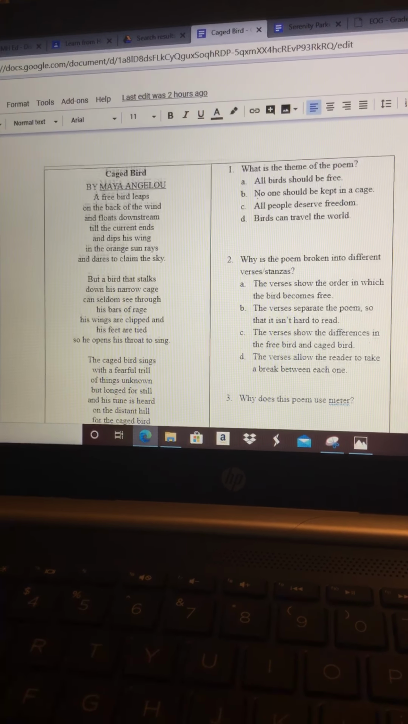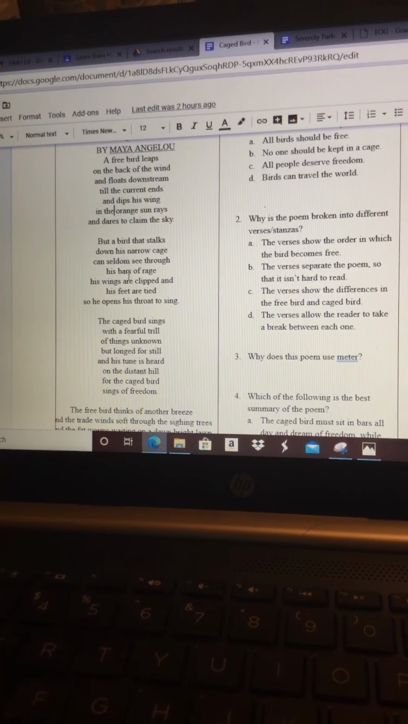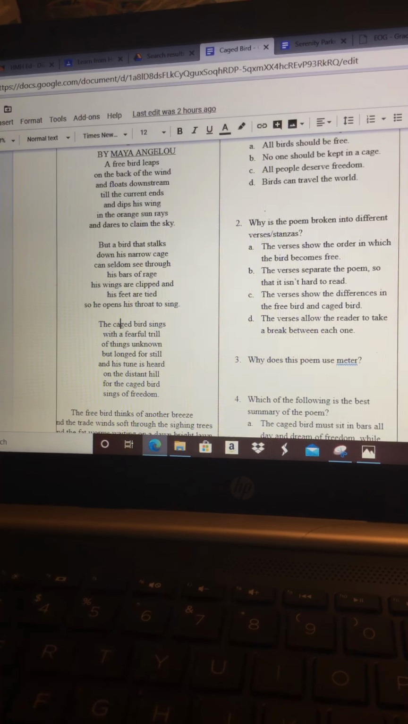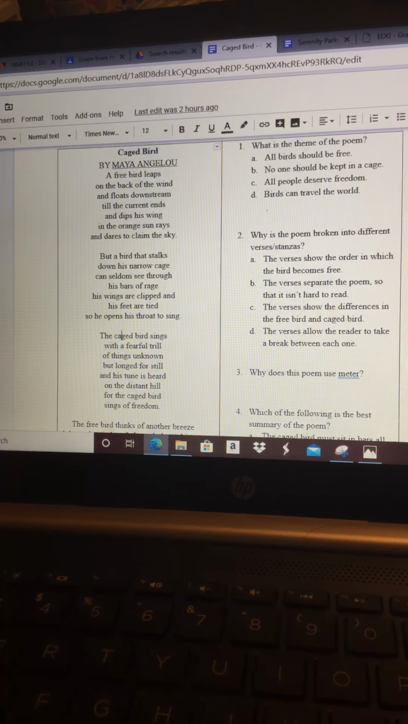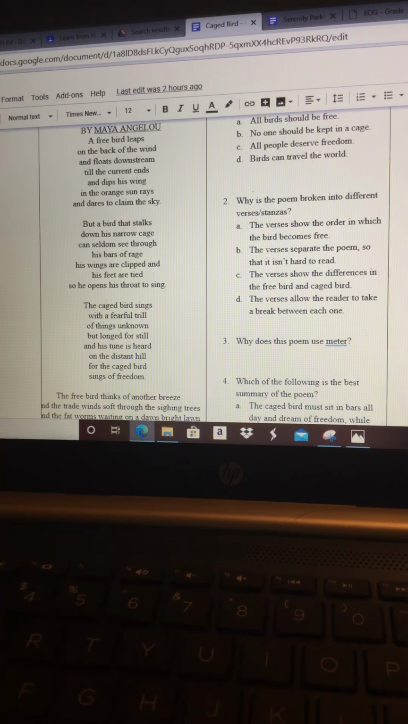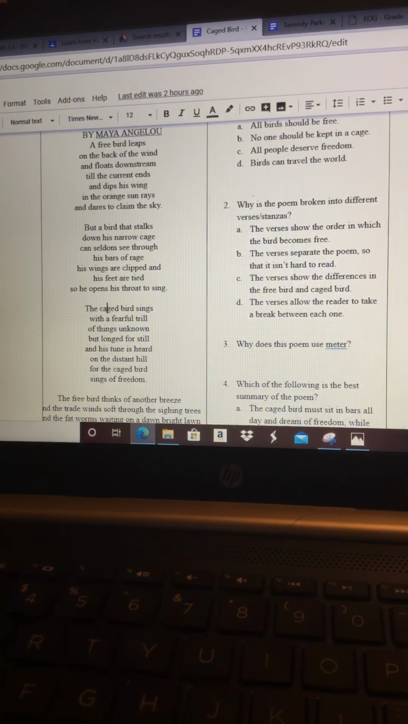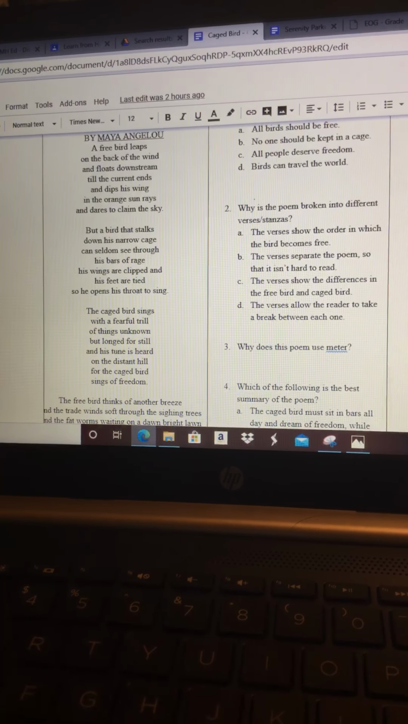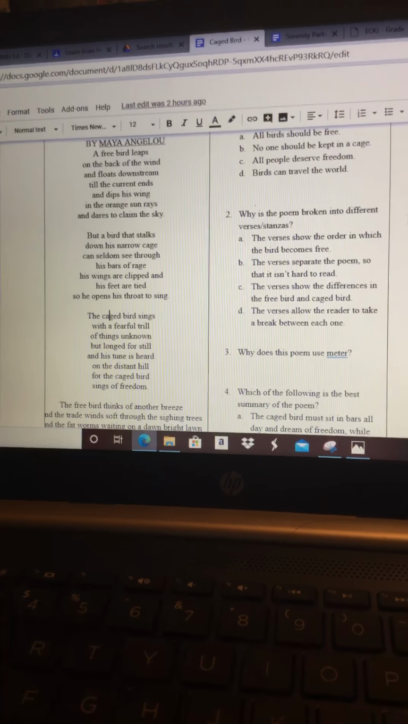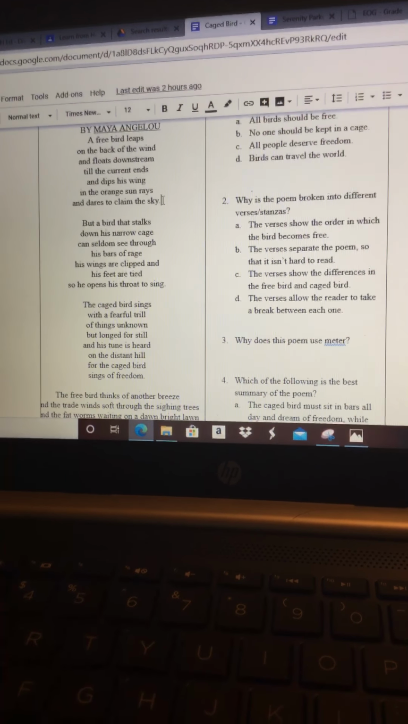So the first time reading through, we see that it's about 2 birds. One is free and one is caged. So the second time reading through, we're going to try to understand a little bit more, maybe start to get to a theme. So I'm going to read it stanza by stanza now. "A free bird leaps on the back of the wind and floats downstream till the current ends, and dips his wing in the orange sun rays and dares to claim the sky." So think about in stanza 1, what are the things that the free bird is able to do?